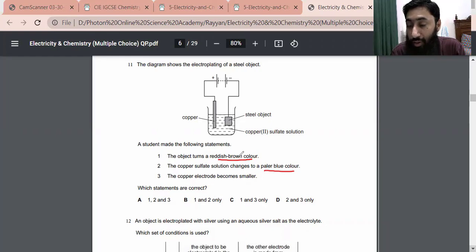Why? Yes, because the color of copper is reddish brown. When a copper layer is deposited over this object, the color of this object will become reddish brown. This one is correct. The copper electrode becomes smaller, this electrode will shrink. This one is correct. Copper sulfate solution turns pale blue. This is not correct. Option C is the correct answer.